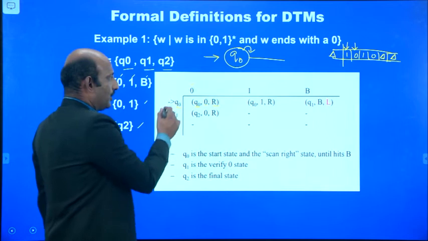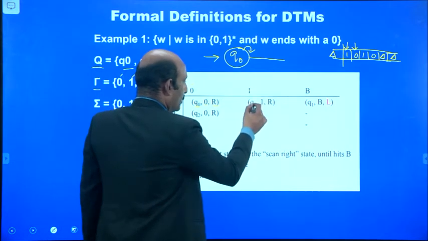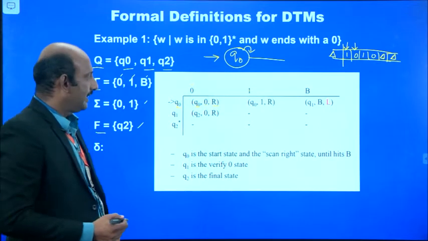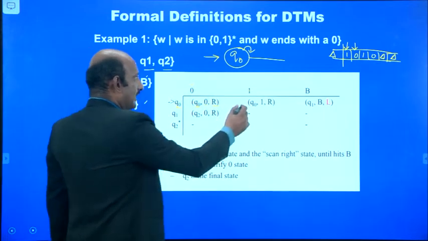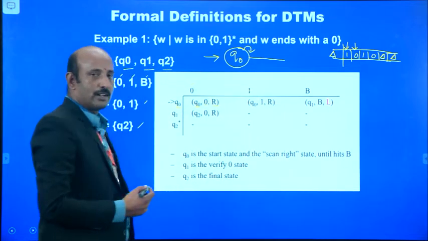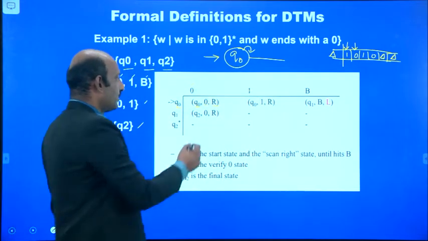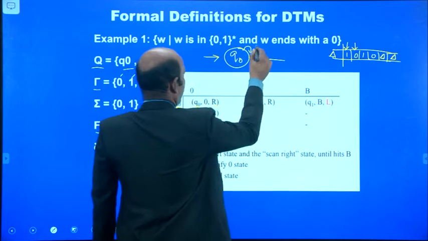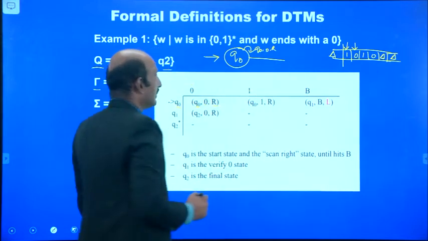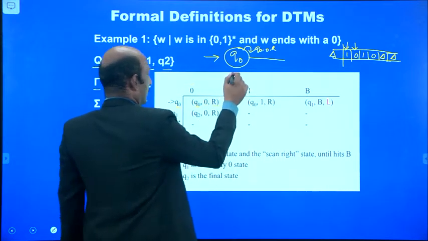Whenever state Q0 encounters the input 1, it also comes to the same state Q0. So what can we write? We have Q0, comma 0, comma R. Likewise for Q0.